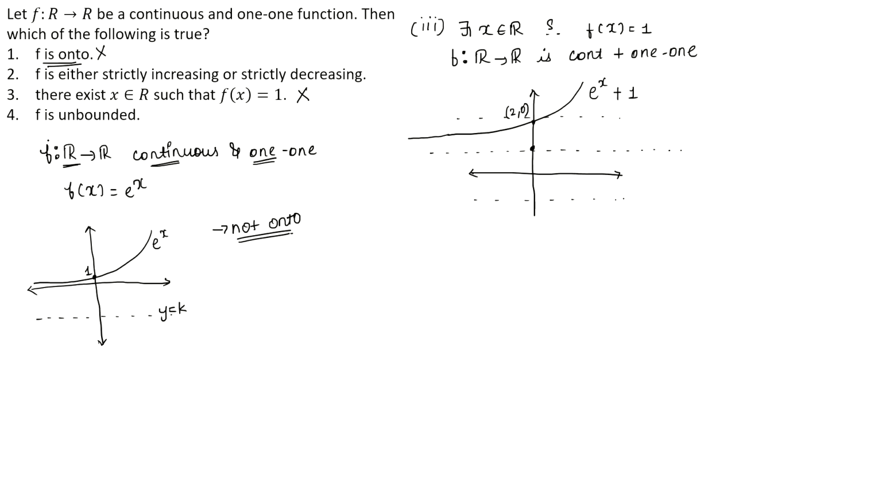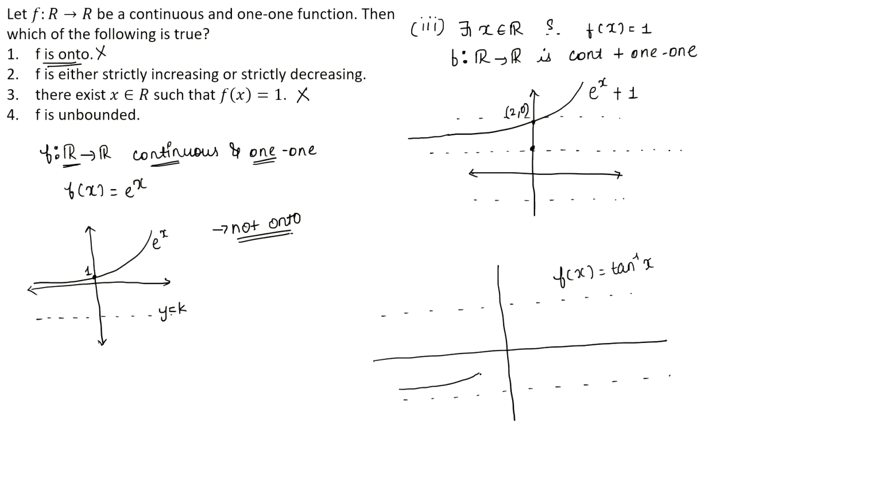Now option 4 is: f is unbounded. To determine whether every continuous 1-1 function from R to R is bounded or not, consider f of x equal to tan inverse x. The graph of y equals tan inverse x is like this. This is pi by 2 and this is minus pi by 2. Clearly, this is a bounded function.